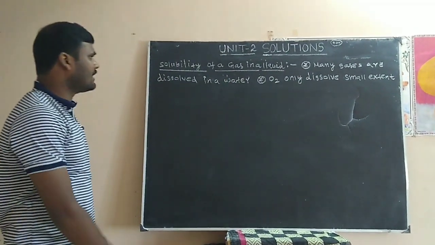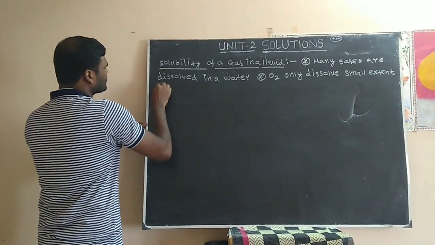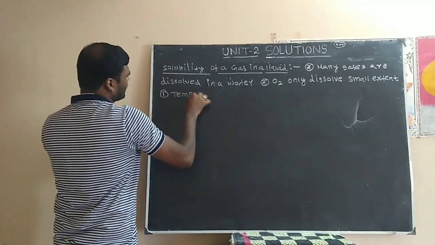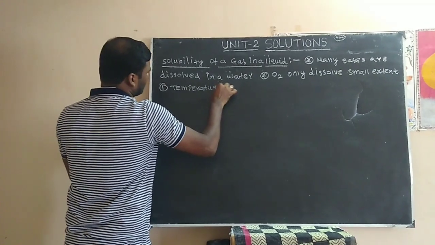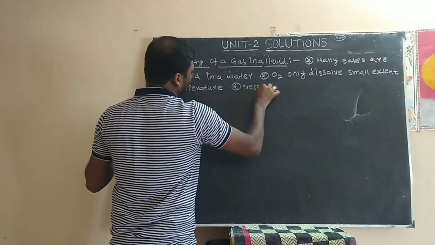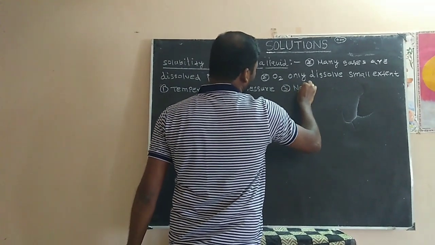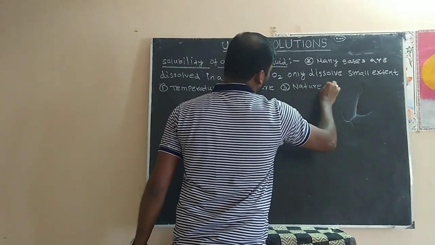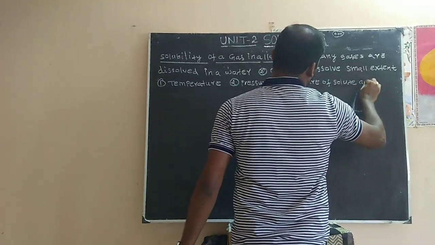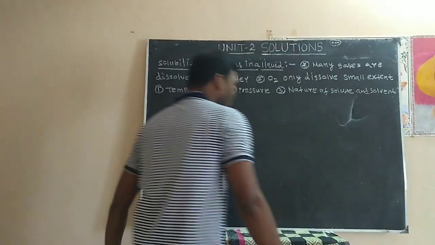Solubility of a gas in a liquid depends on these factors. First one, temperature. Second one, pressure. Third one, nature of solute and solvent. We will discuss one by one, right?